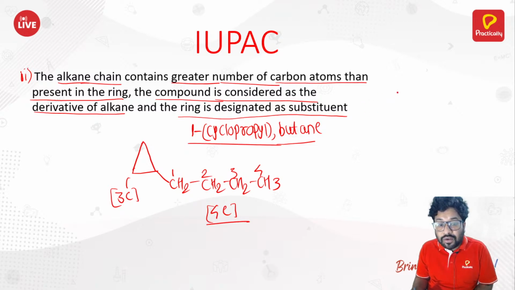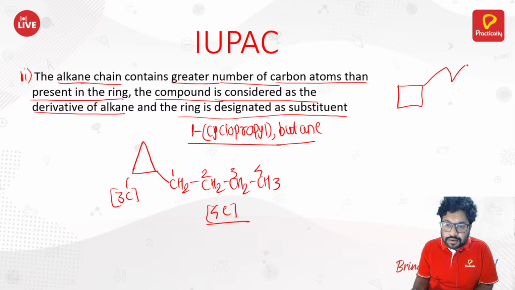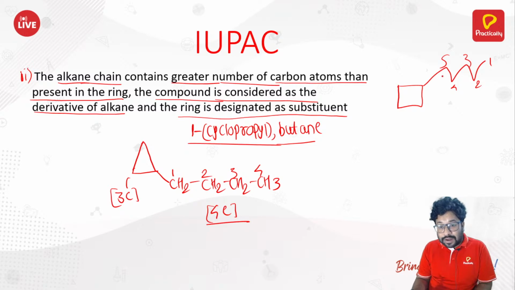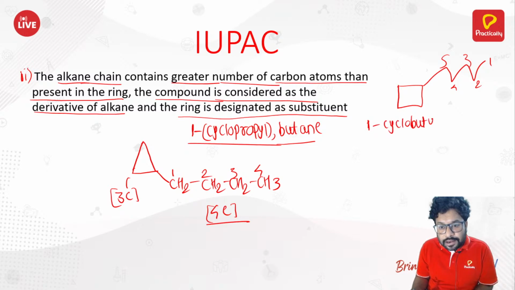Or you can have, suppose a 4-member ring like this, and suppose you have, right, so 1, 2, 3, 4, 5. 5 carbon atoms are there, but you should not start counting from that side. You should start counting from this side because you need to consider the substituent also, right? So this becomes 1-cyclobutylpentane, right?